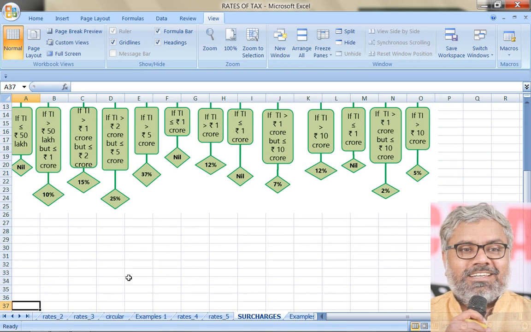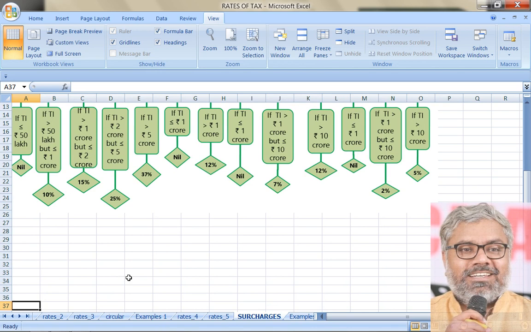Then what if an individual has crossed the threshold of 1 crore? Since his income did not exceed 2 crores, that threshold he did not cross, so the surcharge is 15%. So a threshold is nothing but a limit: 50 lakhs is a limit. Between 50 lakhs to 1 crore, he crossed 50 lakhs but did not cross 1 crore.